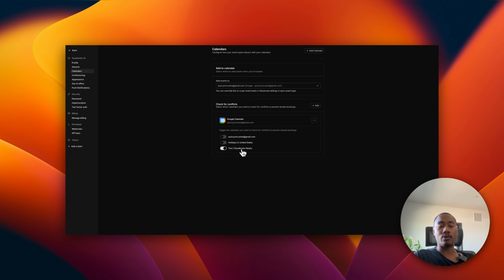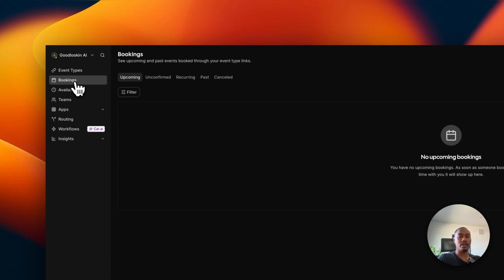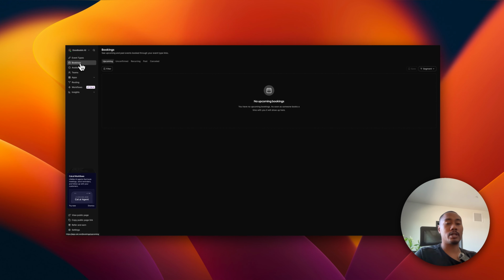Now we can navigate back. I want to just walk you through some of these tabs here. So event types, this is where we're going to create our event so that we can book. Now here is where we have all the bookings. So when users book an appointment, we can view all this here.